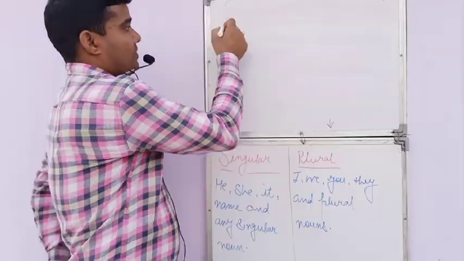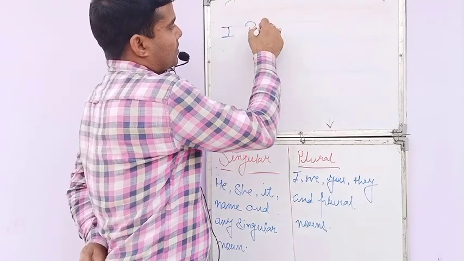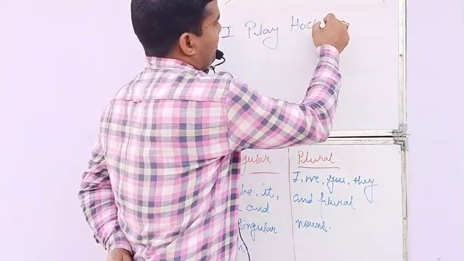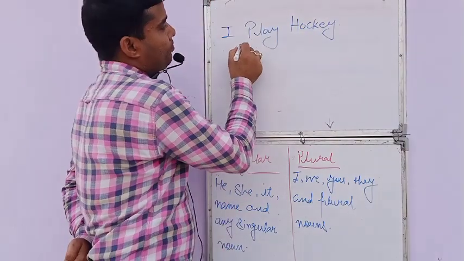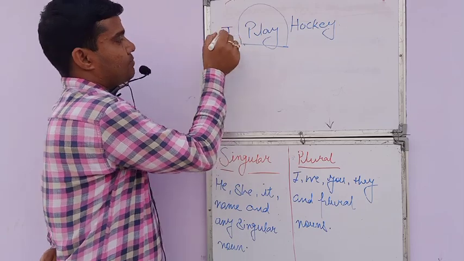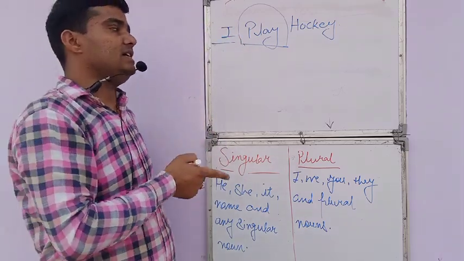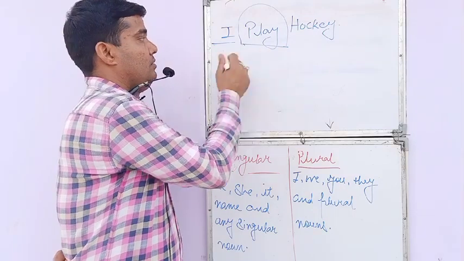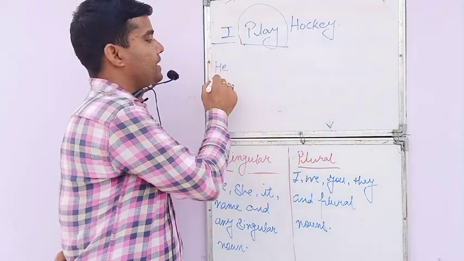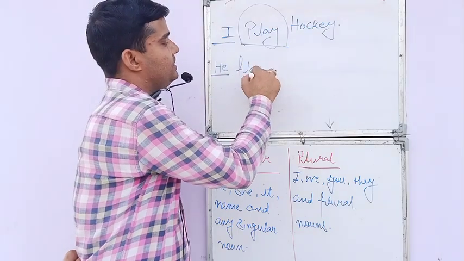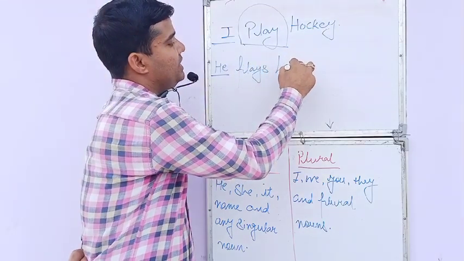If I say, I play hockey, play is applied here as per the subject, because the subject I have here is I. So I have applied here only V1, but when I write he in place of I, then it becomes, he plays hockey.